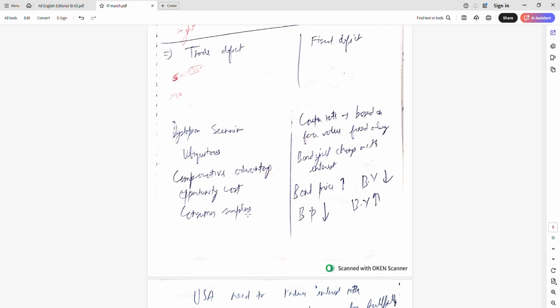Comparative advantage, opportunity cost, consumer surplus. Consumer surplus is that the consumer has savings so that they can do something. They can spend on themselves or invest. So that is consumer surplus. Opportunity cost is choosing this and this: what he will lose if he did that. That is the opportunity cost. Comparative advantage is literally what makes your product more advantageous in the competitive market.